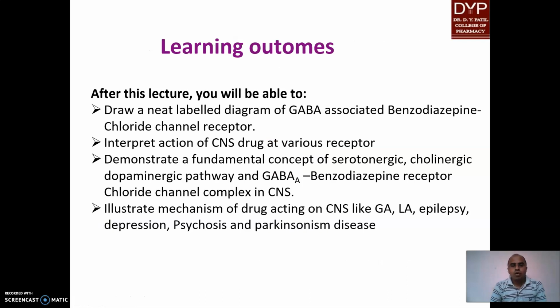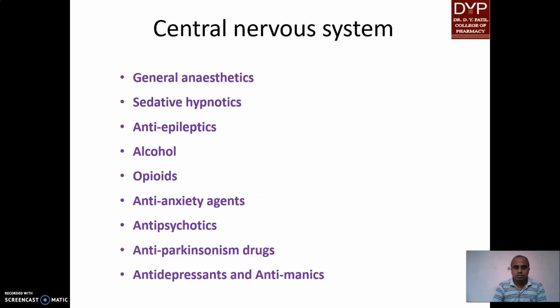Learning outcome. After this lecture, you will be able to draw a neat labeled diagram of the GABA-associated benzodiazepine chloride channel receptor. You will interpret various drug actions on the receptors. You will illustrate the mechanism of various drugs acting on the CNS. These are the various categories of drugs we will see one by one.